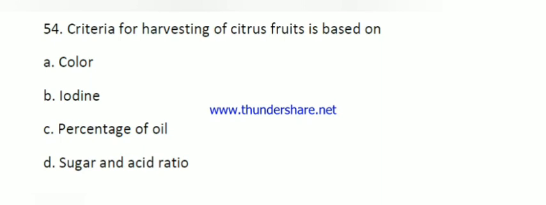Question number 54. Criteria for harvesting of citrus fruit is based on. The right answer is sugar and acid ratio. For avocado, the maturity index is the percentage of oil content. Then in apple, it is the iodine index.